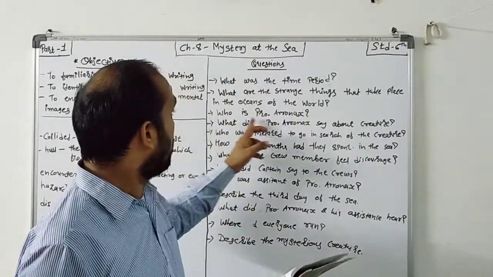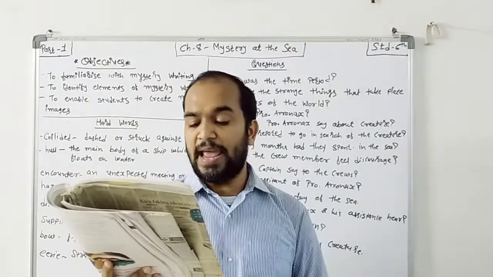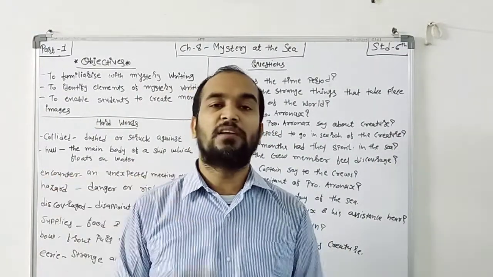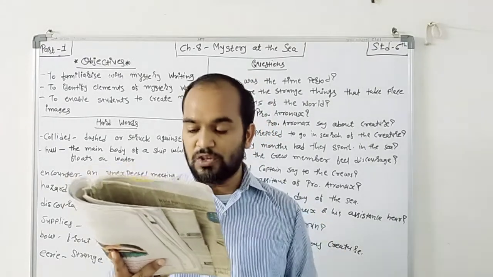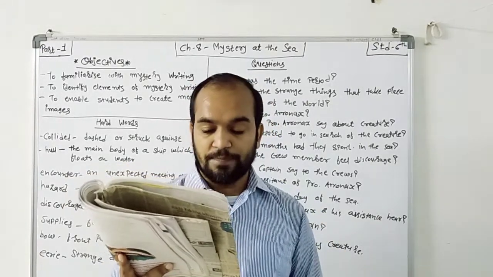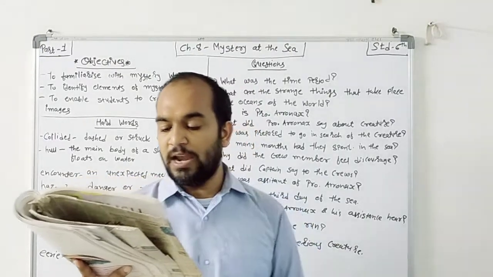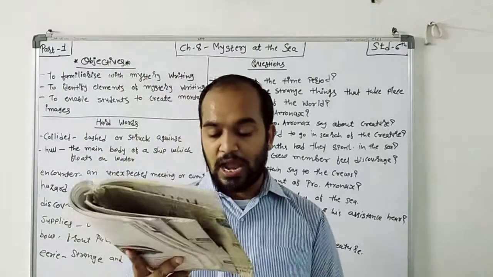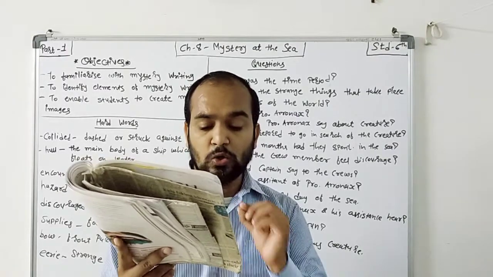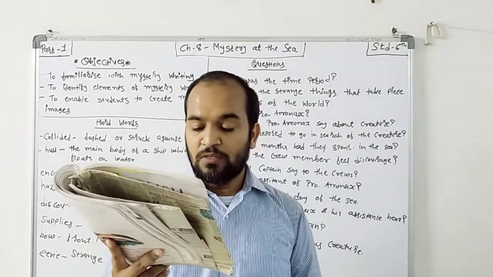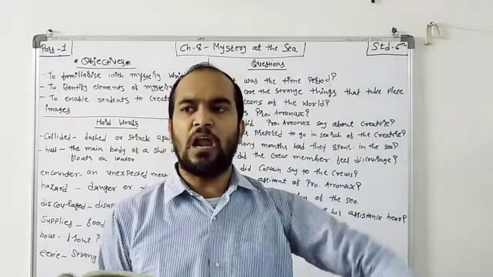So here, who is Professor Aronnax? Professor Pierre Aronnax was an expert on the sea and its creatures. When asked about the sea monster, the professor's guess was that the creature was a giant narwhal. Narwhal is a kind of fish, a rare type of whale. It has a long tooth and it's found mostly in the waters of the Arctic oceans. This fish we have to find near the Arctic oceans.